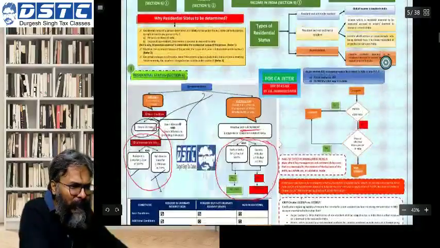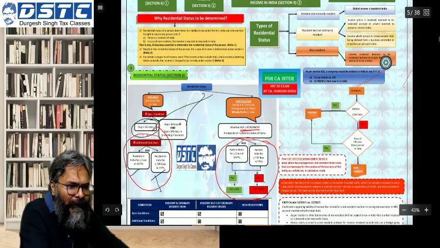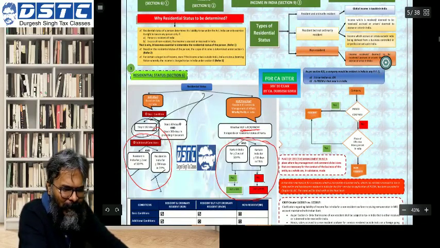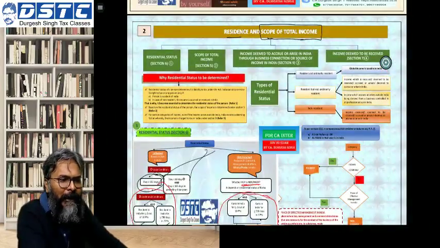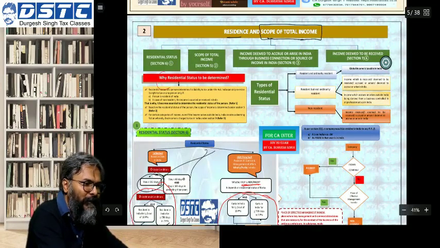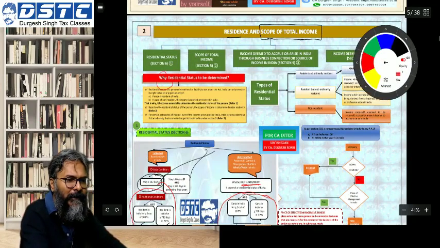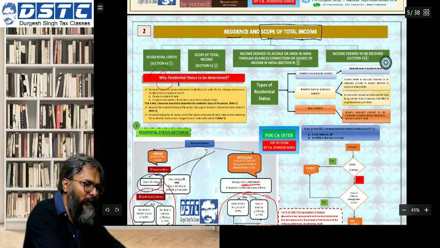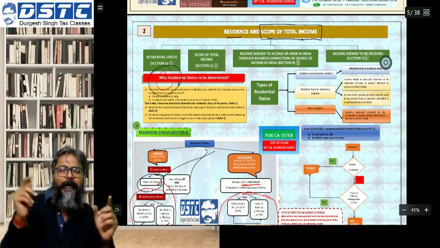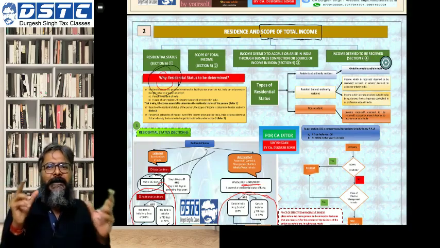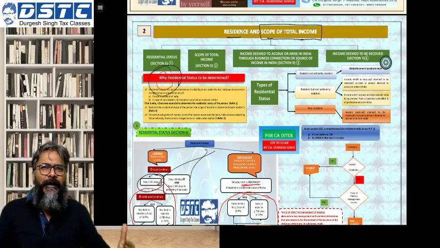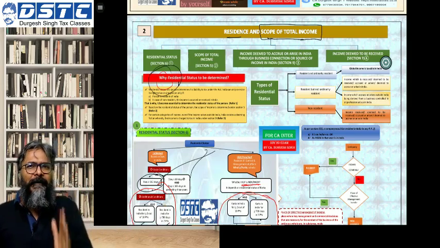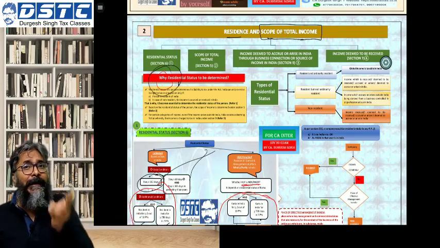Today, let's start with this one, students. I had given you also an assignment to quickly revise the residential status. Hopefully you would have done it. Why is this residential status important for us? Because, students, the scope of the total income which is chargeable under the Act depends upon the residential status of the person. If he is a resident, then the world income is taxable, and if he is a non-resident, then only the Indian income is taxable.